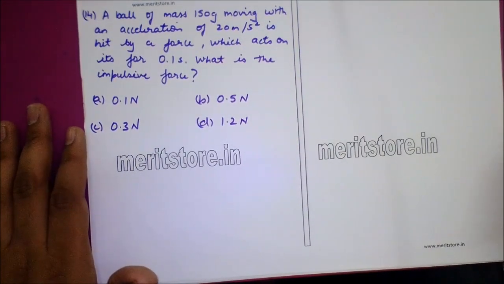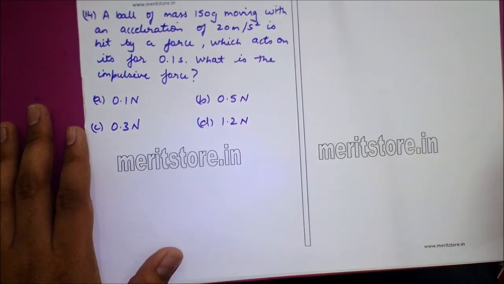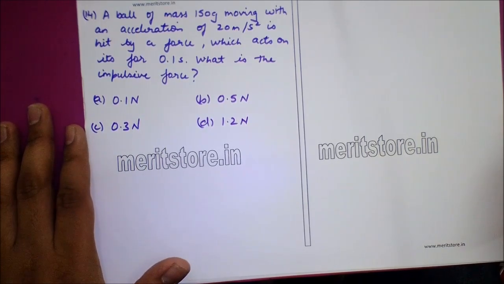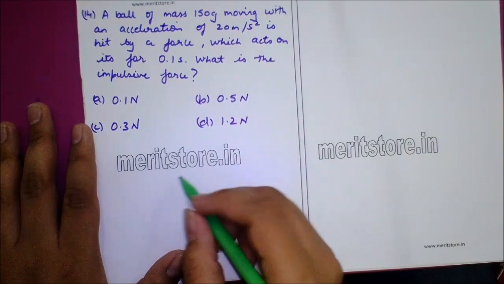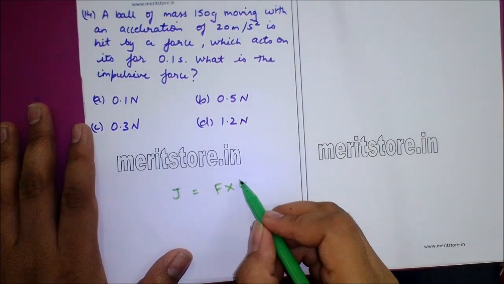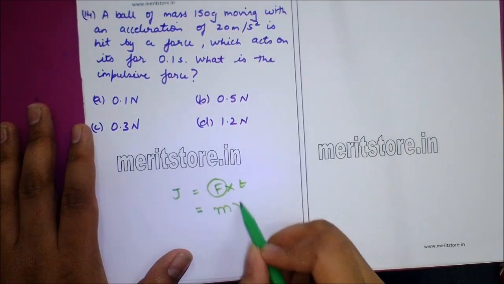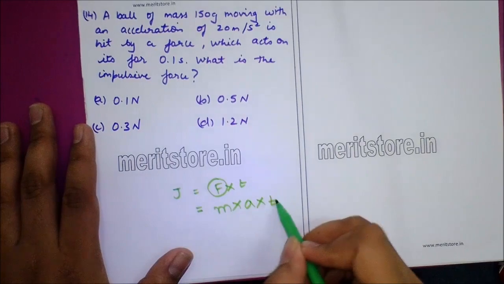Question number 14. A ball of mass 150 gram moving with an acceleration of 20 meter per second square is hit by a force which acts on it for 0.1 second. What is the impulsive force? To calculate the impulsive force, J is equal to F into t. Force is mass into acceleration, so instead of force, we can substitute the formula mass into acceleration into t.